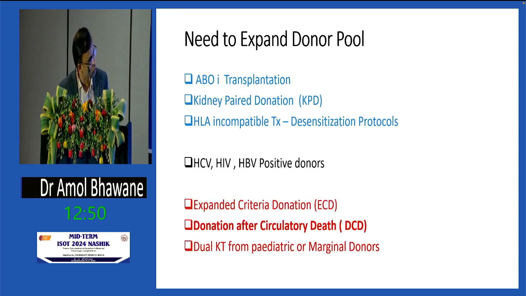In that also, we can try to use expanded criteria donation, dual kidney donation from pediatric or marginal donors. And one thing is donation after circulatory death, which is happening in very minuscule, very minimum numbers in India. We need to expand our donor pools.